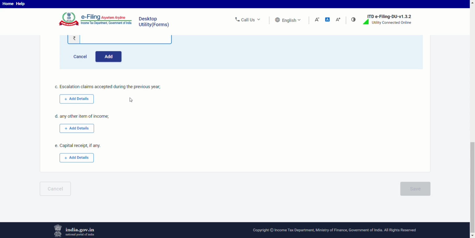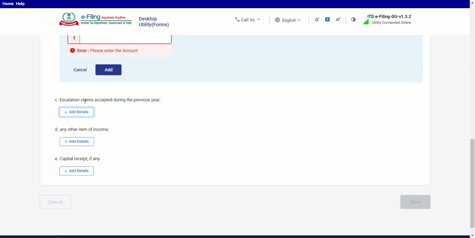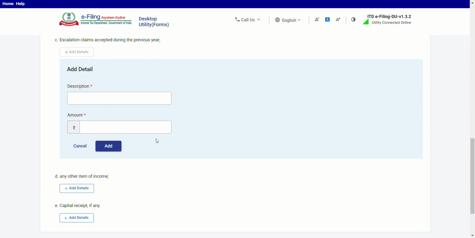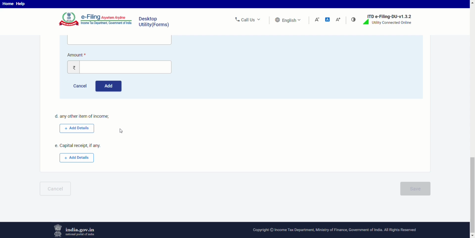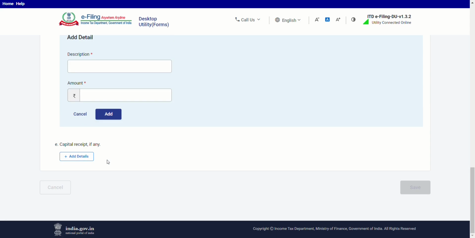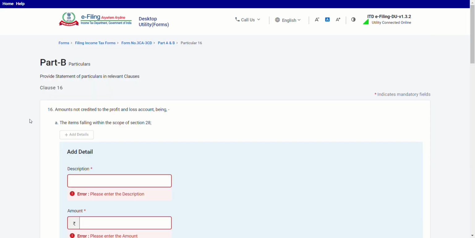Escalation claims accepted during the previous year, you have to add here what kind of escalation and the amount. Any other item which is due but not credited to the PL account or not reflected in the books of accounts, while doing the audit it should be verified by the auditor, then it should be reported here. And if any capital receipt like sale of plant and machinery, investment, which is not credited to the PL account, it should be reported here. So this is clause 16 of Form 3CD.